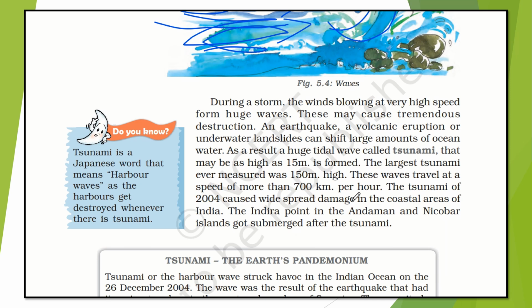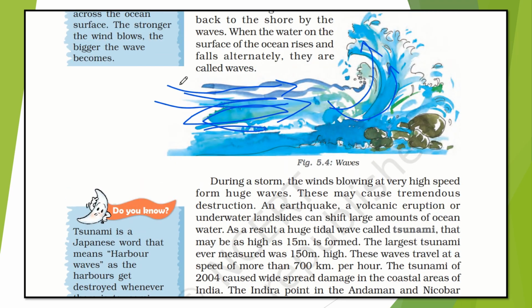Now during a storm, what will happen? This is a simple phenomenon: waves are forming because of the wind. During a storm, the wind blows at very high speed, and just imagine this movement is happening again and again. The waves are forming again and again. So these may cause tremendous destruction.